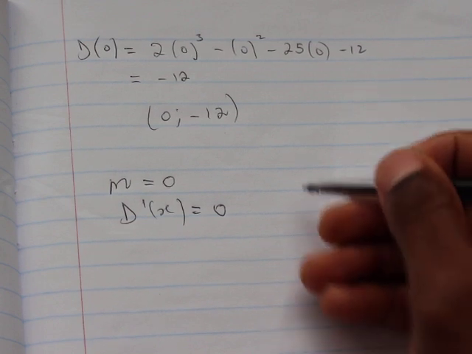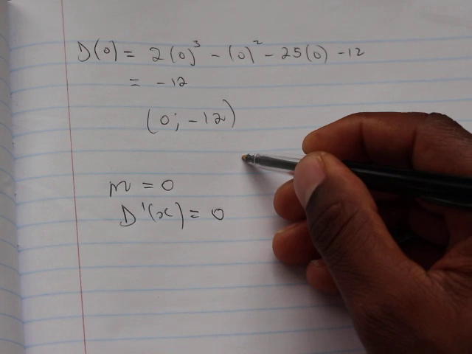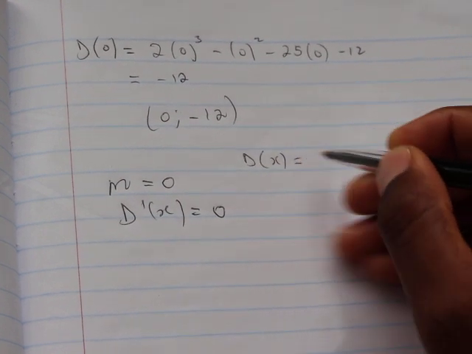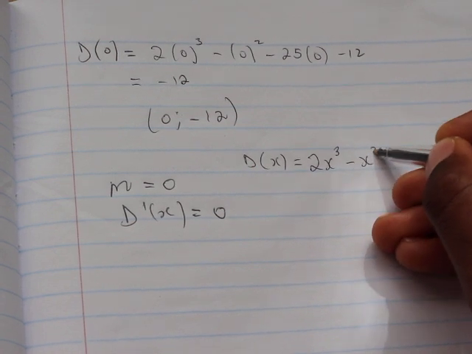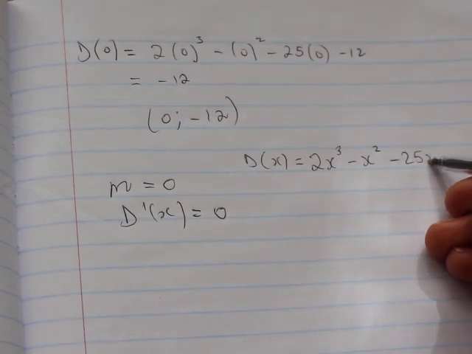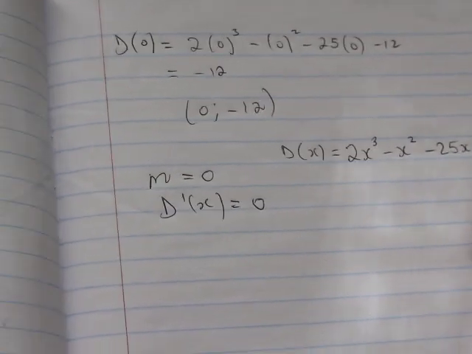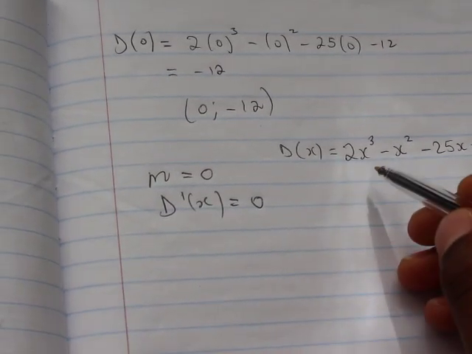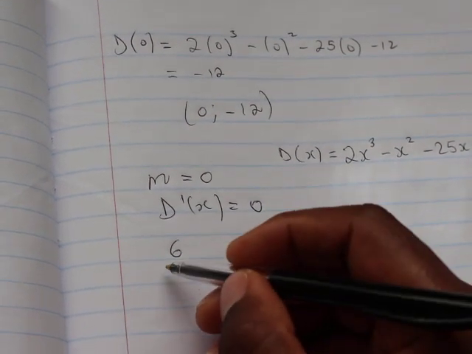We know that our function d of x is given by 2x cubed minus x squared minus 25x minus 12. Right, that's our function. So now d prime of x, 3 times the 2, that's 6, and then 3 minus